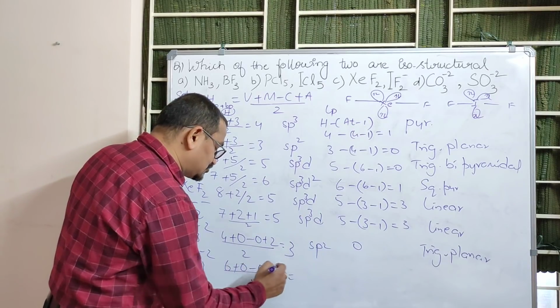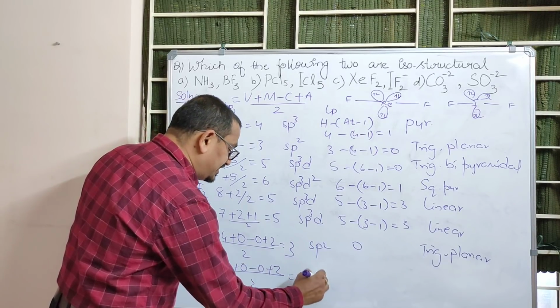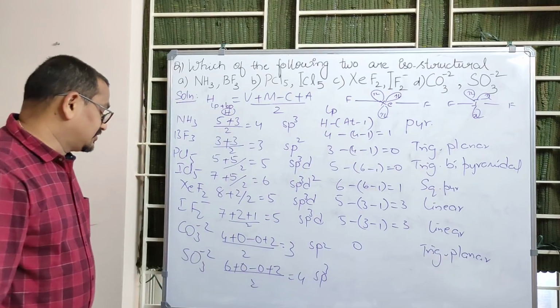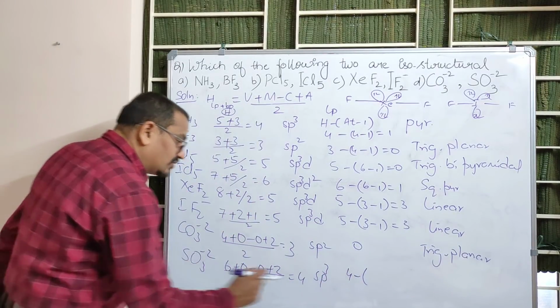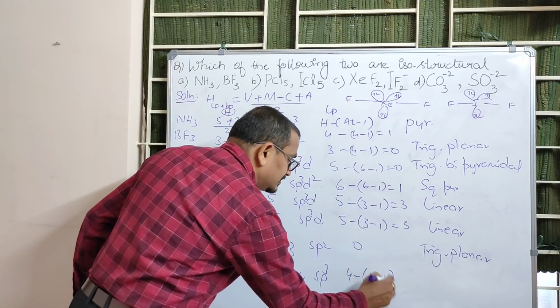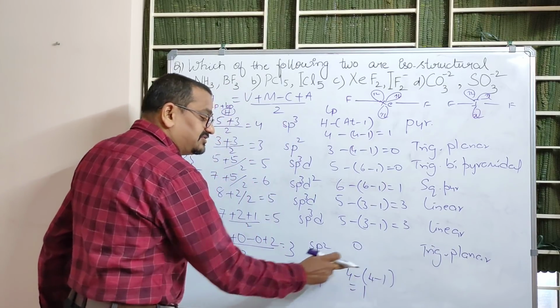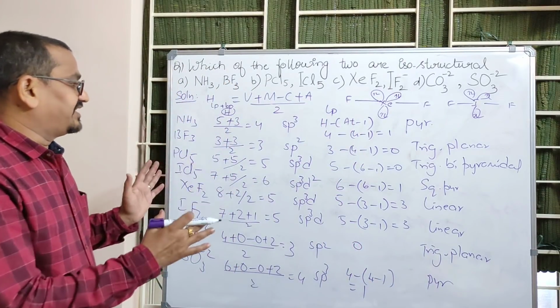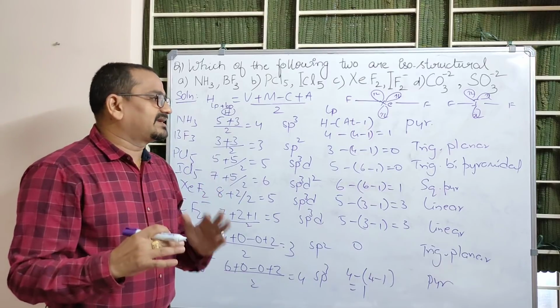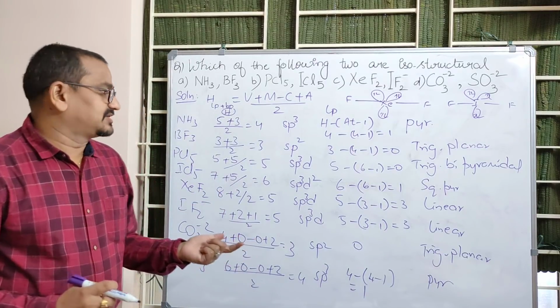And when it comes to SO3 2-, let us find the lone pairs. This is 6 plus 2 by 2, which is 4, meaning sp3 hybridization. And how do you find lone pairs? Hybridization value minus atomicity is 4 minus 3, so 1 lone pair. sp3 with 1 lone pair is pyramidal in structure. So, this is the way, because by means of thorough practice, we can solve it in less time.